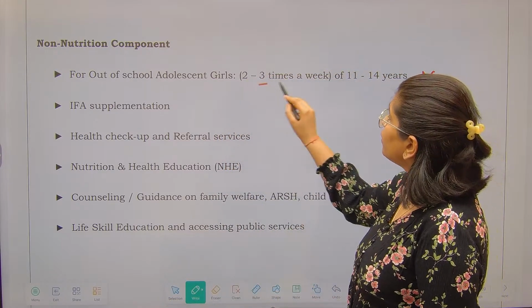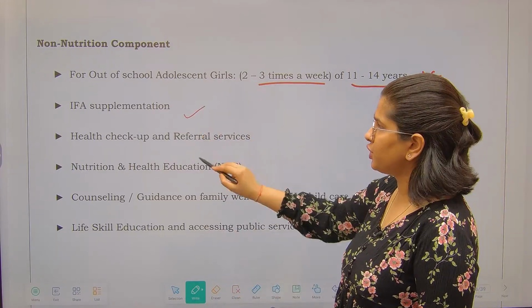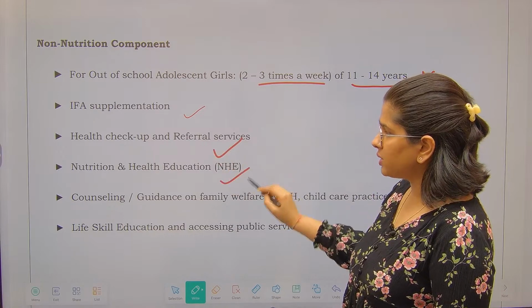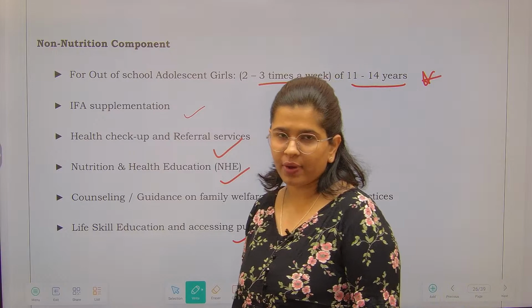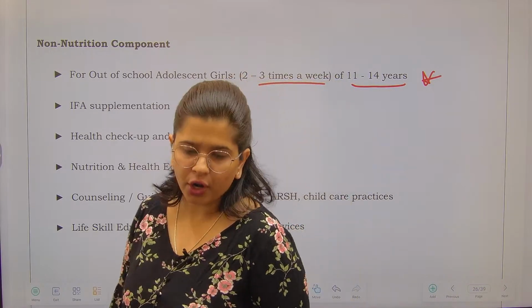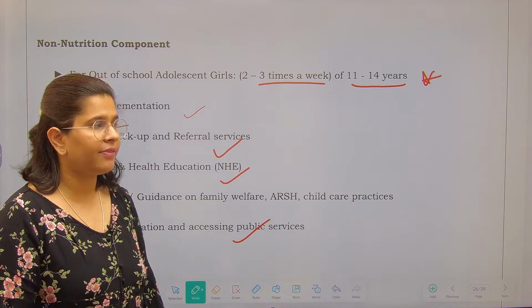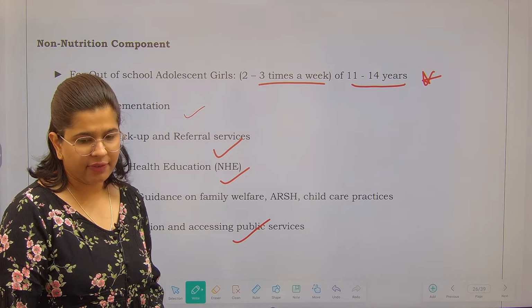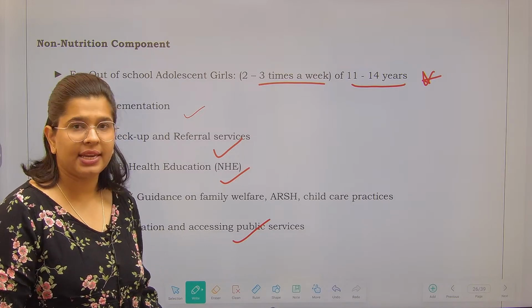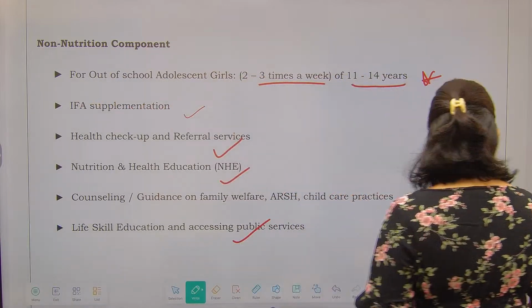Hence, 2 to 3 times in a week, the non-nutrition related supplementation, health checkups, counseling, skill education, etc., public services, will be provided to the girls who are not even going to school. So these are the provisions we have for the scheme for adolescent girls. Some revision was there related to eligibility in aspirational districts that we have covered. I hope that you are going to remember it.